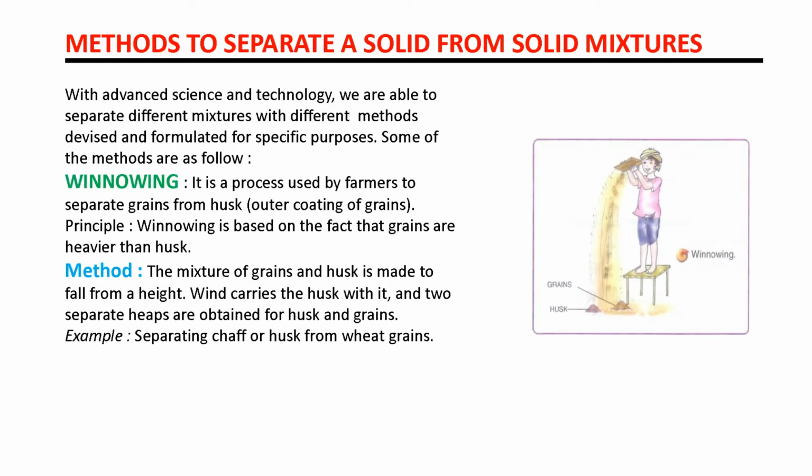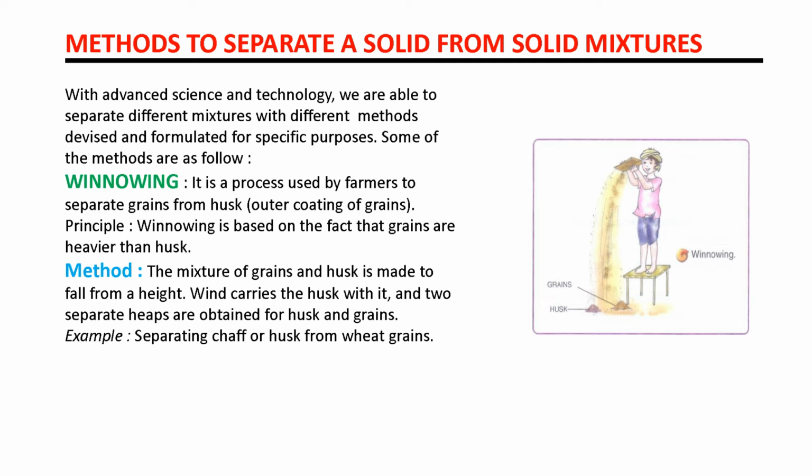Then the first separation method is the method to separate a solid from a solid mixture. If both components are solid, how can we separate the mixture? There is a process called winnowing. What is winnowing? It is a process used by farmers to separate grains from husk. You can see in the diagram what winnowing is. It is used by the farmer to separate grain from husk.